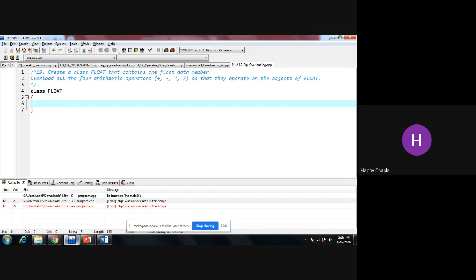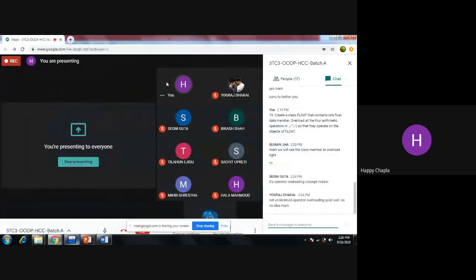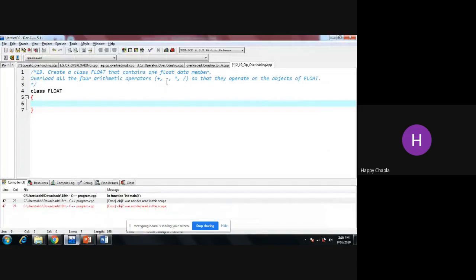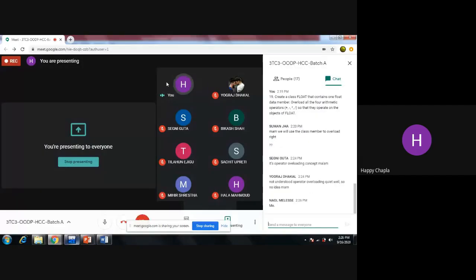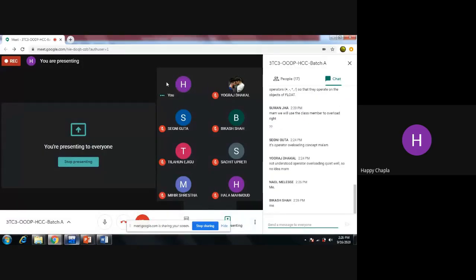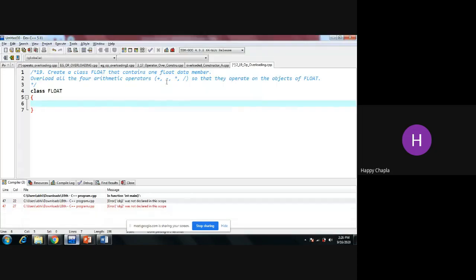First of all, how many of you can't understand operator overloading, or don't know the basics behind operator overloading? Okay, operator overloading is the same as a user defined function, right?